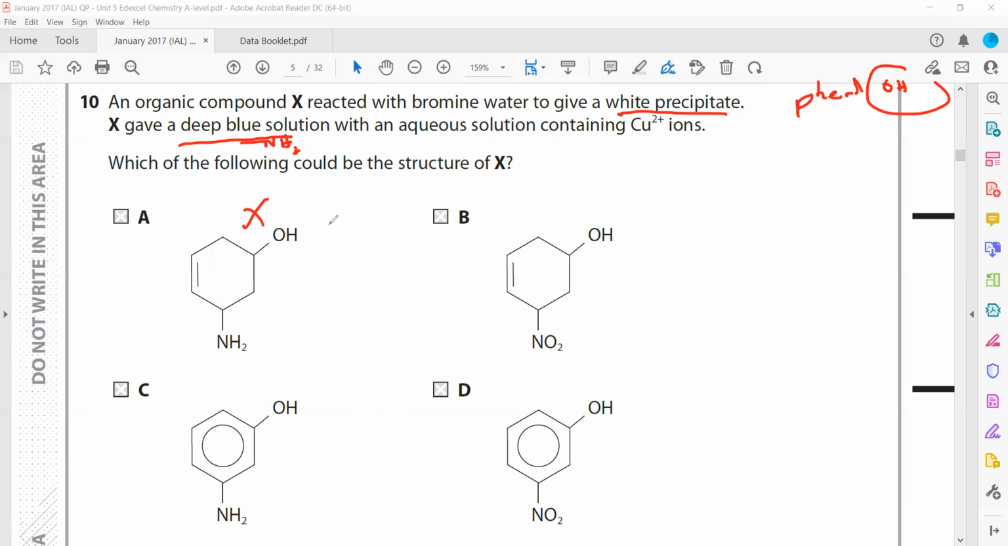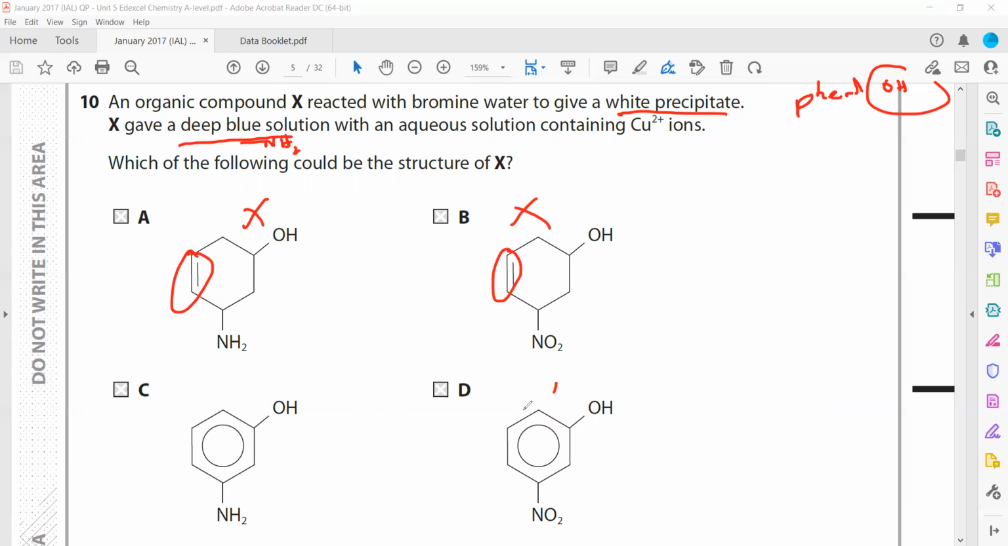So A and B cannot be the answer, because when we add bromine it would be decolorized. As there is a double bond, bromine will be added, so the bromine will be decolorized. But as they mentioned, it is giving a white precipitate. It means OH is there, like phenol. So either C can be the answer or D.